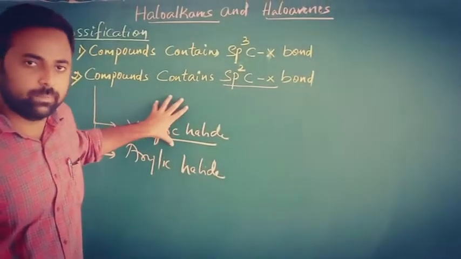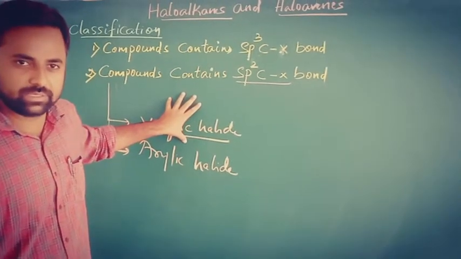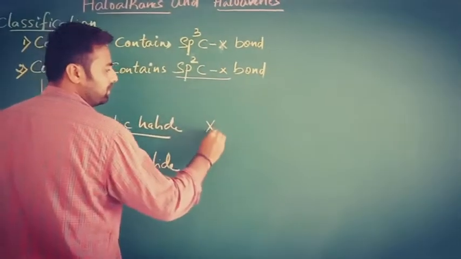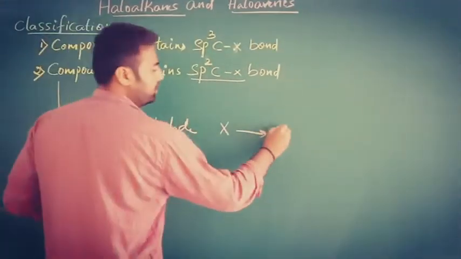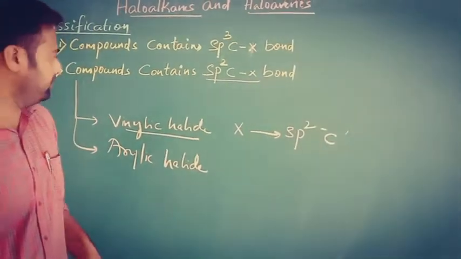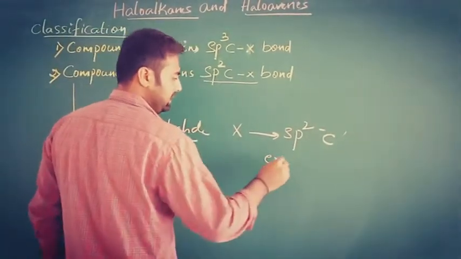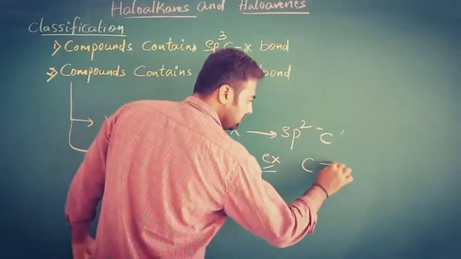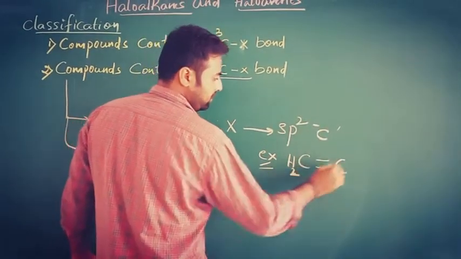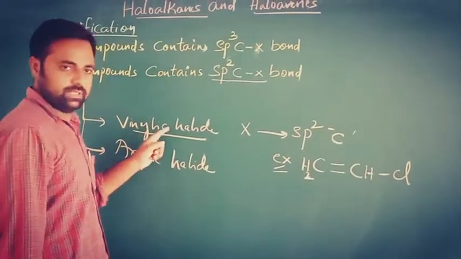These are the halogen-containing organic compounds in which the halogen atom is attached to an sp2 hybridized carbon atom of the carbon-carbon double bond. I'll give you an example, you can easily understand this one. Here there is a carbon-carbon double bond. CH2=CH-Cl. This is the example for vinylic halide.